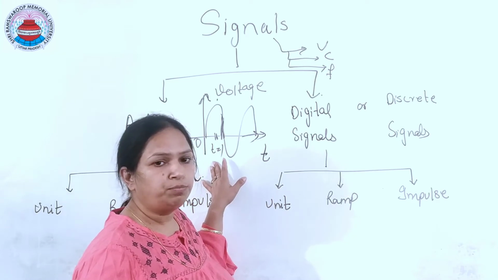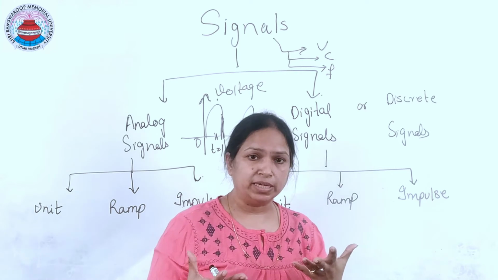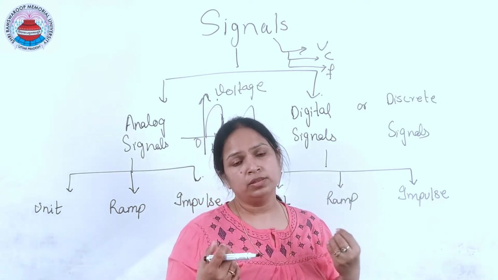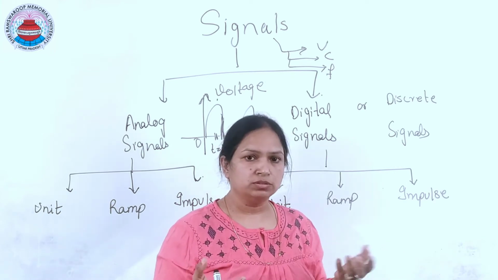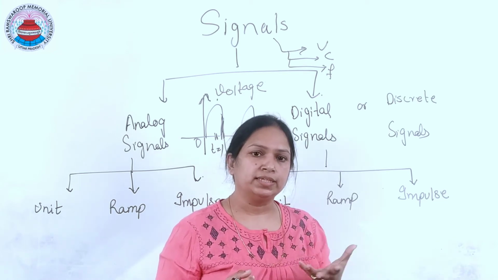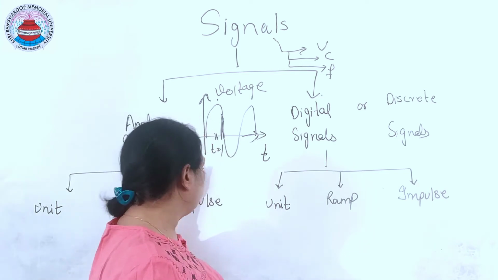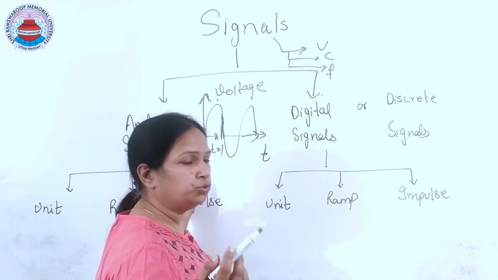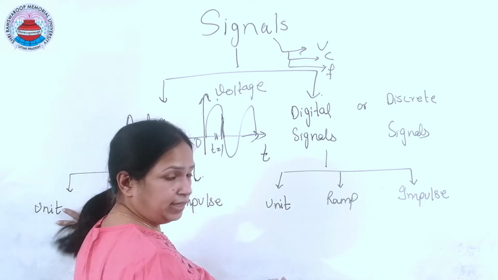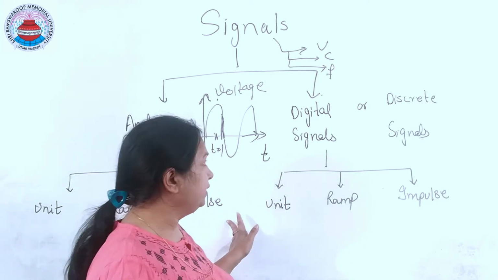I can give you examples of analog signals. The example of an analog signal is human voice. Whatever I am speaking is also an example of an analog signal. Radios are also examples of analog signals, as they are continuously transmitting data. So analog signals are nothing but the human voice or the continuous data which you are passing. Analog signals are further classified as unit step signal, ramp signal and impulse signal, which we will discuss later.